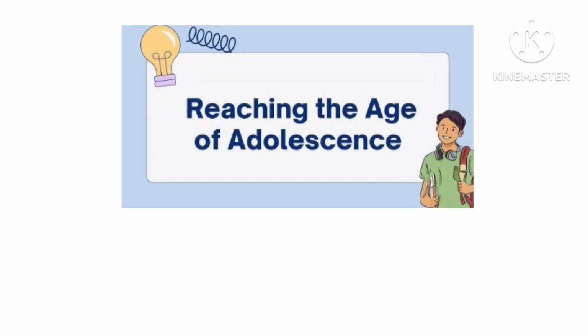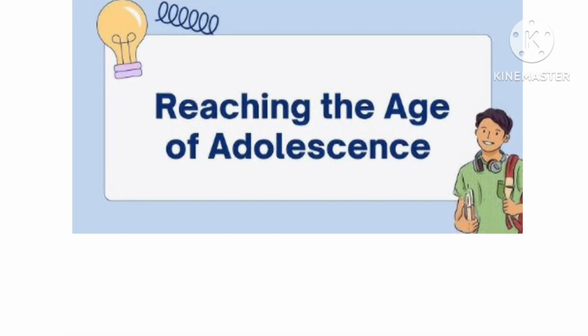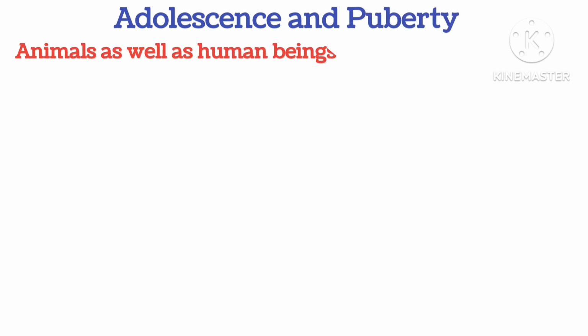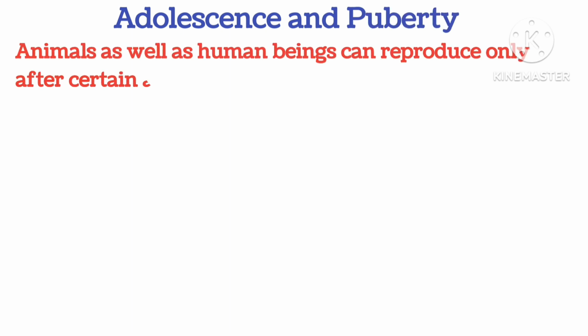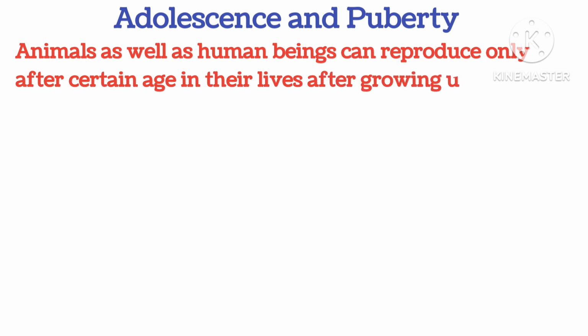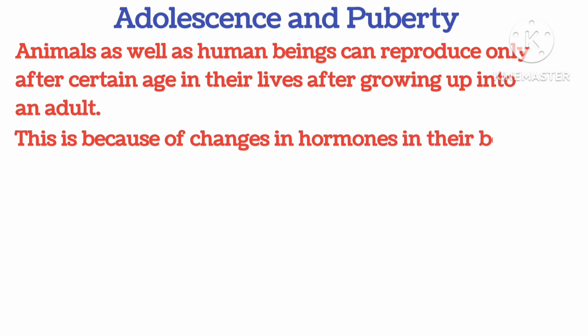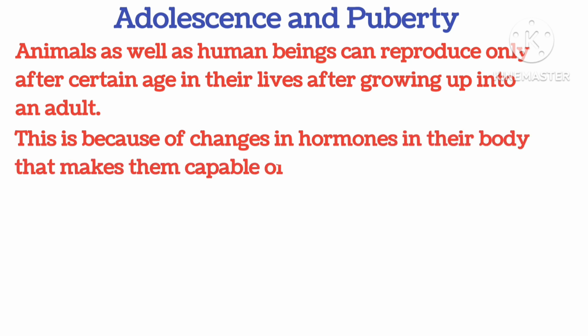Today's topic is Reaching the Age of Adolescence, Class 8, Chapter 7. Adolescence and Puberty. Animals as well as human beings can reproduce only after a certain age in their life after growing up into an adult. This is because of the changes in hormones in their body that makes them capable of reproduction.